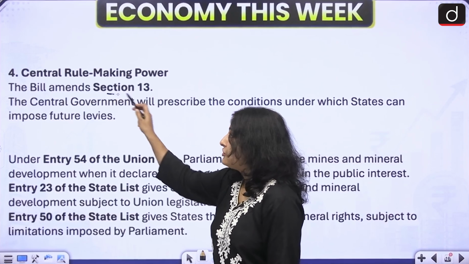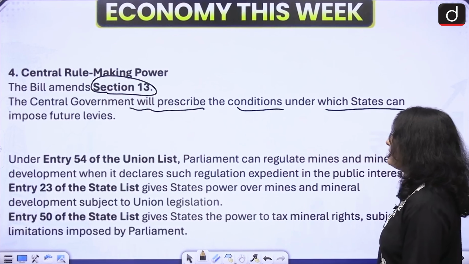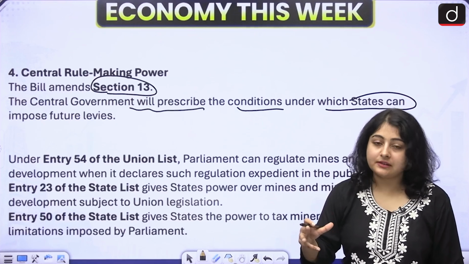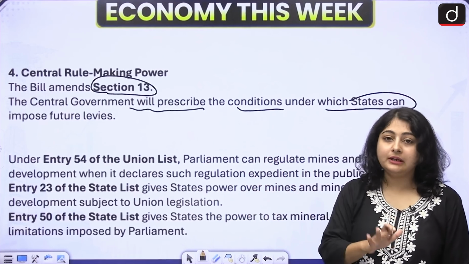Now, central rule-making power. The bill has amended Section 13. Now, the central government will prescribe the conditions under which the states can impose future levies. States can impose taxes, but only if they fulfill the government's conditions.